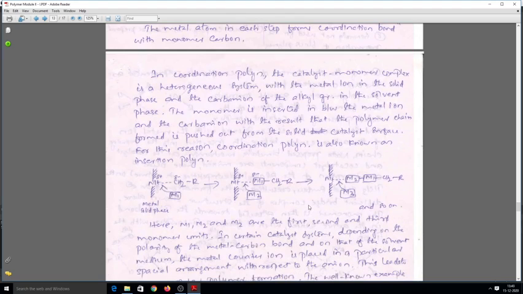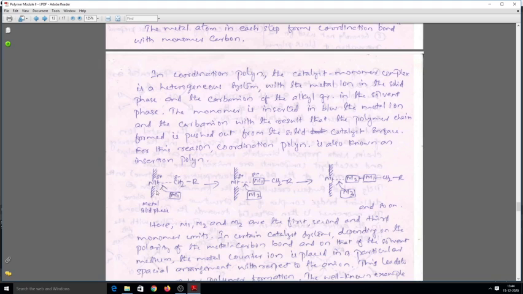In coordination polymerization, the catalyst monomer complex is a heterogeneous system. This is mainly because of the presence of the metal ion. So here for the polymerization reaction we normally use a solvent. In that solvent the organic part will be dissolved and the metal part will not be dissolved, that will be in the solid state. So this is a heterogeneous system with the metal ion in the solid phase and the carbanion of the alkyl group in the solvent phase.